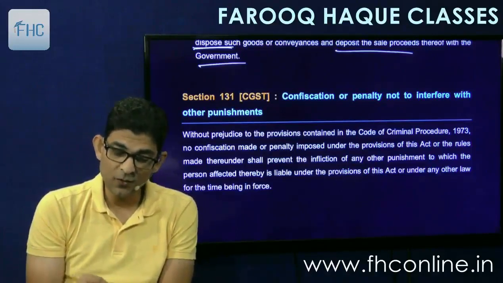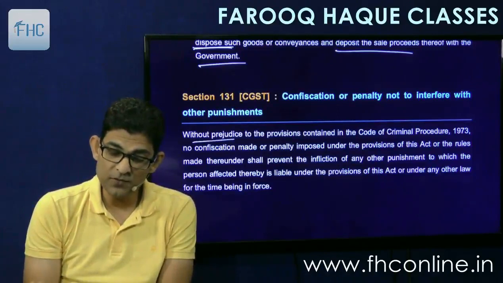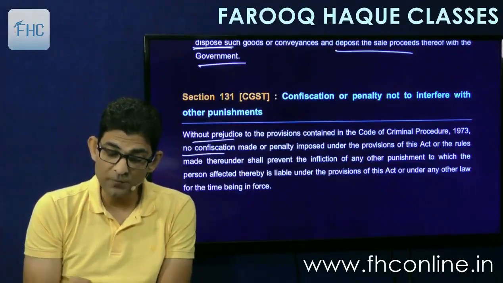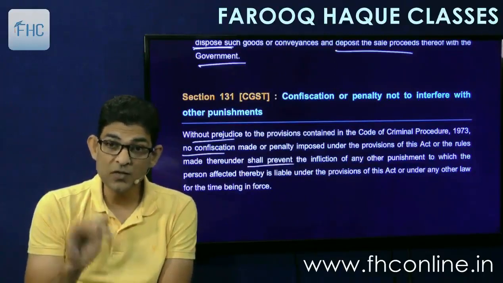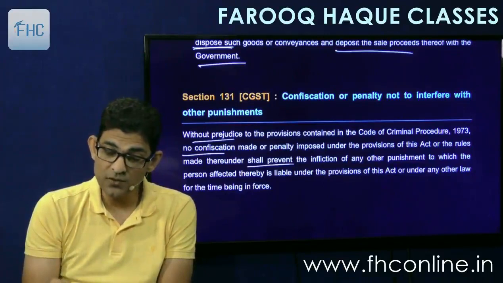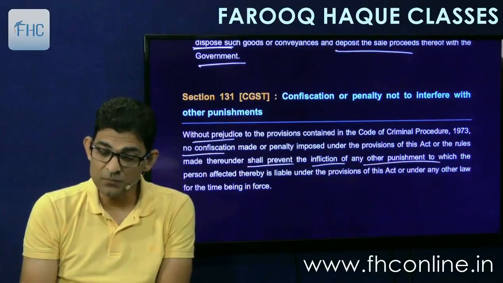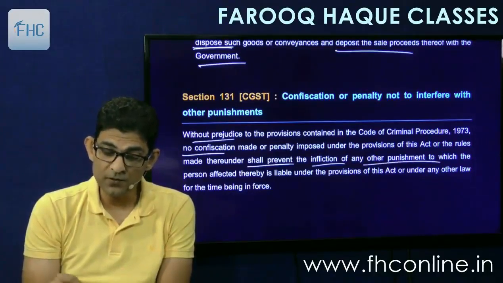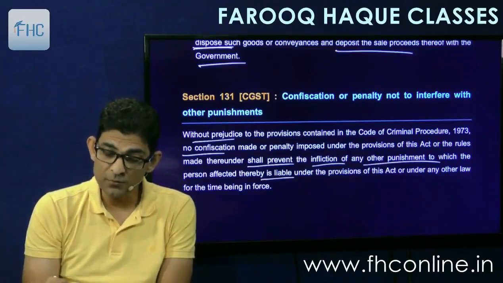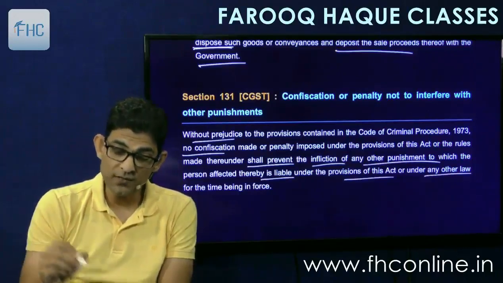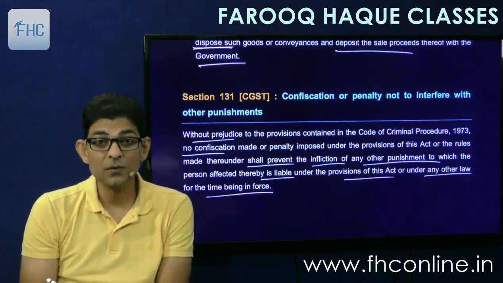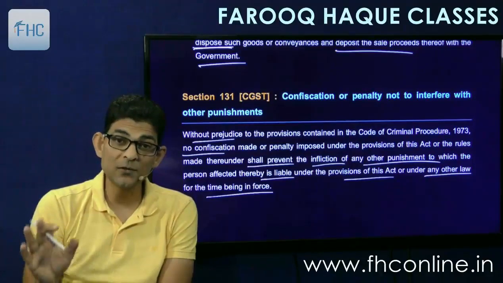So it says, without prejudice to the provisions of Code of Criminal Procedure, no confiscation made or penalty imposed under the provisions of this Act or the rules made thereunder shall prevent the infliction of any other punishment to which the person affected thereby is liable under the provisions of this Act or under any other law for the time being in force. Means all punishments will be done concurrently.